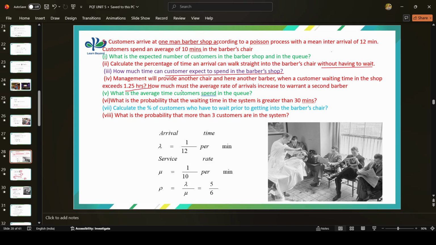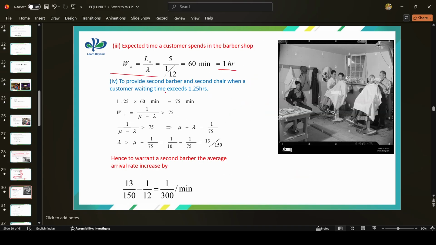Here, how much must the average rate of arrivals increase to warrant a second barber? That means how many customers must arrive at this barber shop to get another barber. It exceeds 1.25 hours. We have to convert it into minutes because we are calculating the whole problem in minutes. So 1.25 into 60 is 75 minutes.